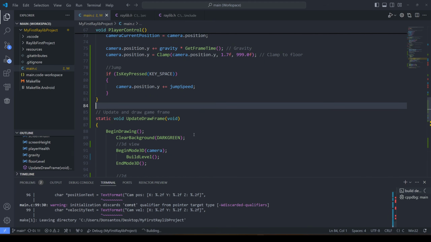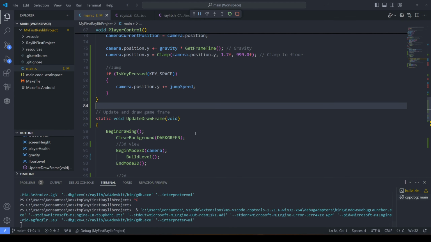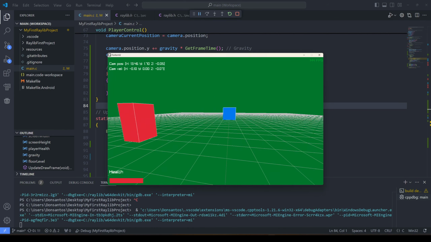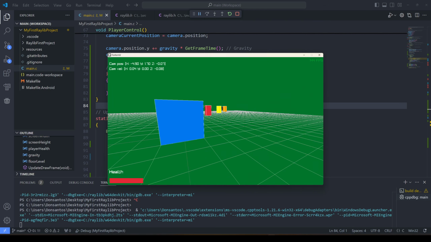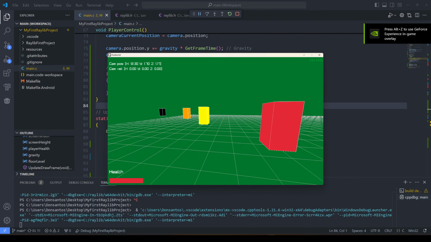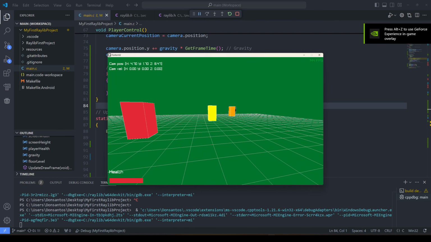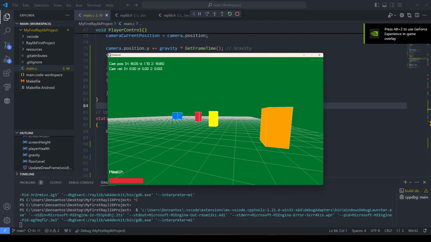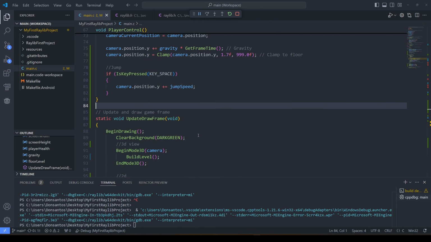And if we play one last time, just to make sure I didn't mess anything up, we have a constant height. We can look at these boxes, we can walk through them, and we can jump and fall. Pretty good, pretty good. Let's stop there. Let's drink some coffee. I need it.